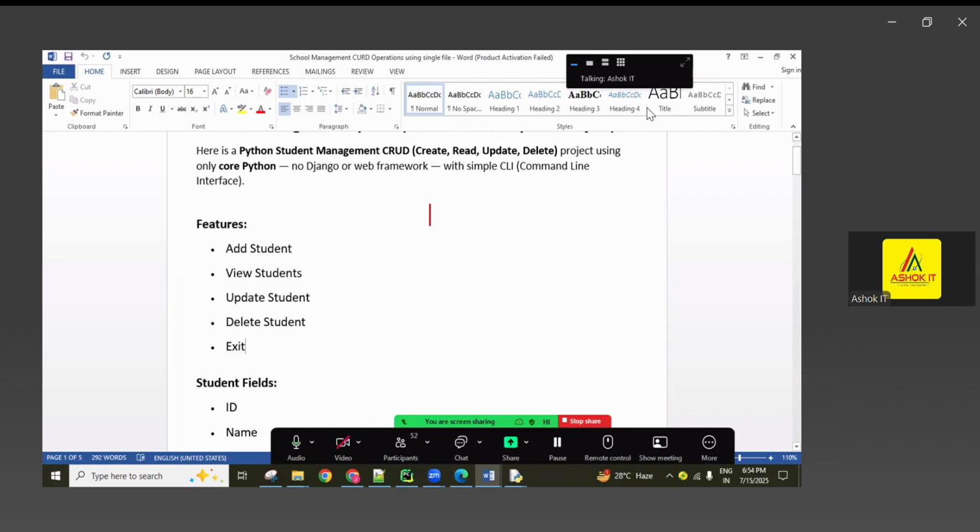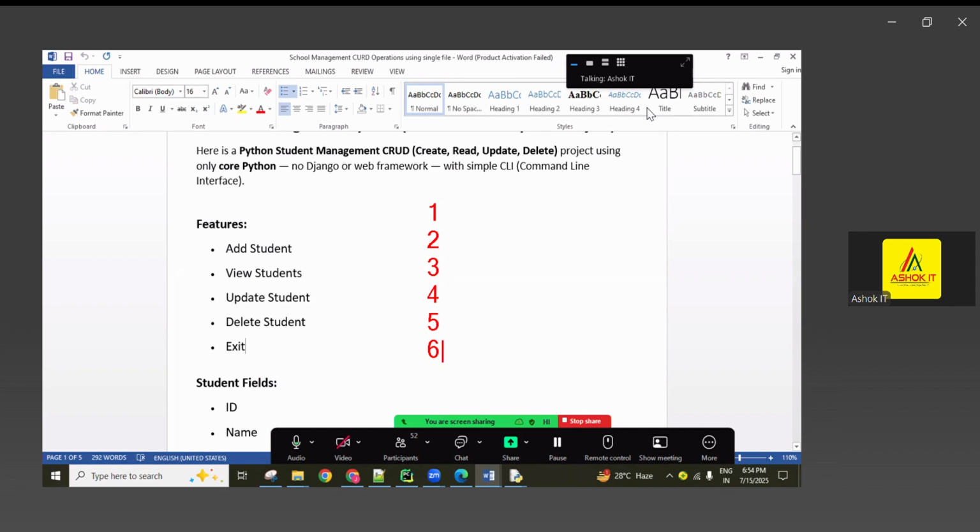From the user only, asking the input, reading the data, whether the user wants to do addition or subtraction or multiplication. When the user entered 1, addition; 2, subtraction; 3, multiplication; 4, division; 5, wants to exit. If any other number is entered, it displays please enter a valid option. Are you remembering?